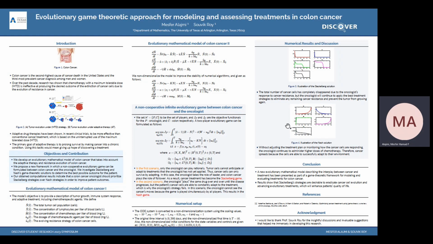Next, we have an illustration of the Nash solution.